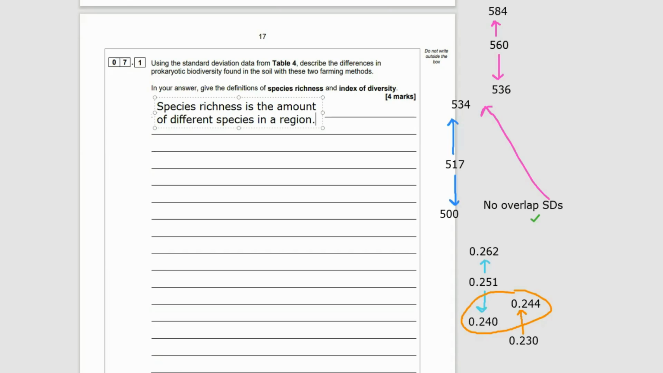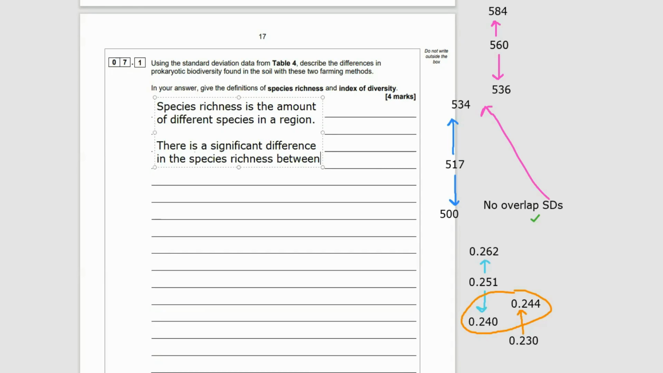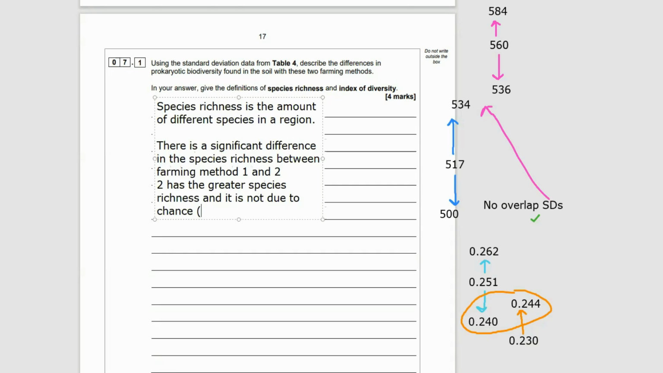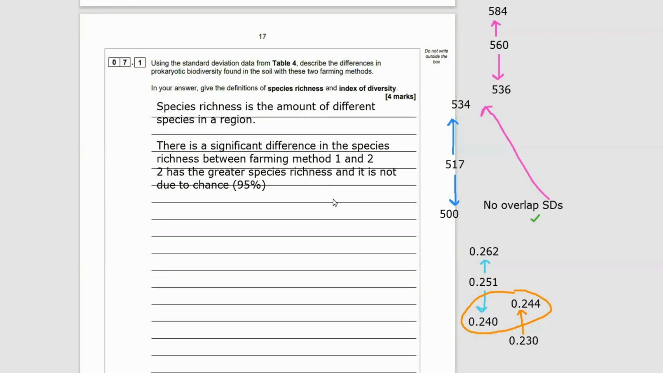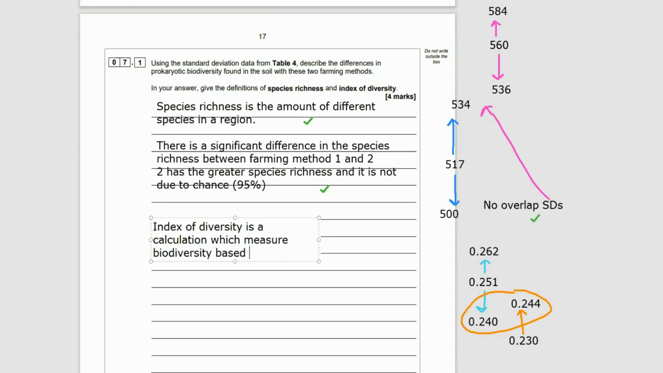So species richness, let's go for our 4 marks. We want a definition of species richness. Species richness is the amount of different species in a region, habitat or area. There is a significant difference. I'm going to stick with species richness here and then go to the stats. So there is a significant difference in the species richness between farming method 1 and 2. 2 has the greater species richness, and it is not due to chance. We know that, and I need to point out there is no overlap in the SDs. So I've already done that on the right. I'm not going to rewrite it again, but you would put that in your answer. No overlap in the SDs, standard deviation for farming method 1 and 2 when we were looking at the results for species richness.